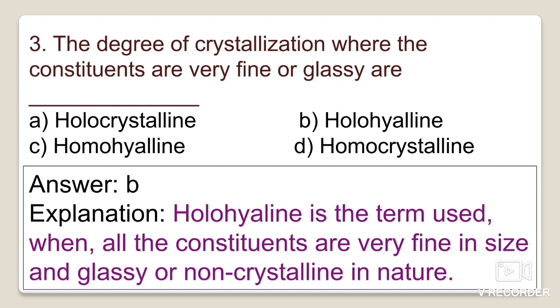If the material is completely glassy in nature, then that texture will be called holohyaline. And if the rock is completely made up of crystals, then that texture will be known as holocrystalline. So the correct option here is holohyaline texture, option B.